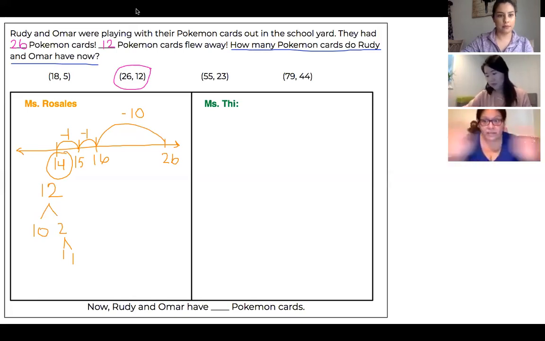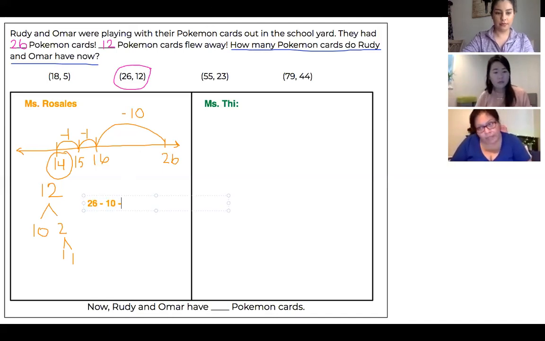So just looking at the number line, I would say 26 minus 10 minus 1 minus 1 equals 14. Beautiful. So we had our 26 that she started with, then she subtracted 10, and then she subtracted 1, subtracted 1 more, and we got a total of 14. So 14 they have left, 14 Pokemon cards left.